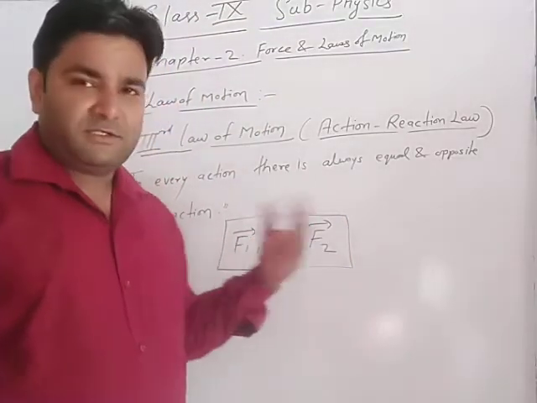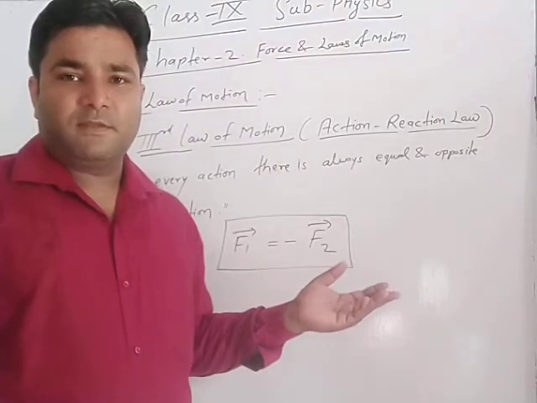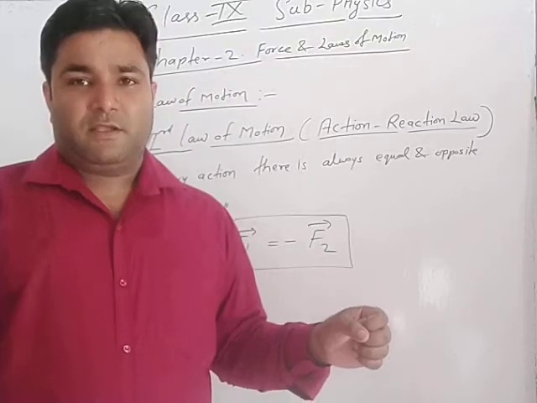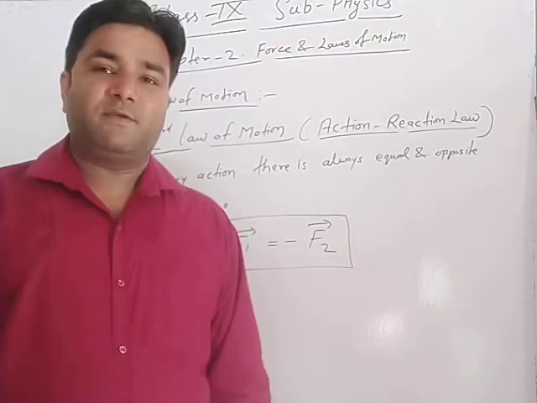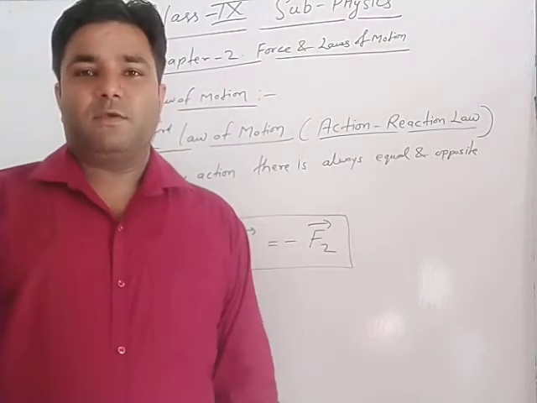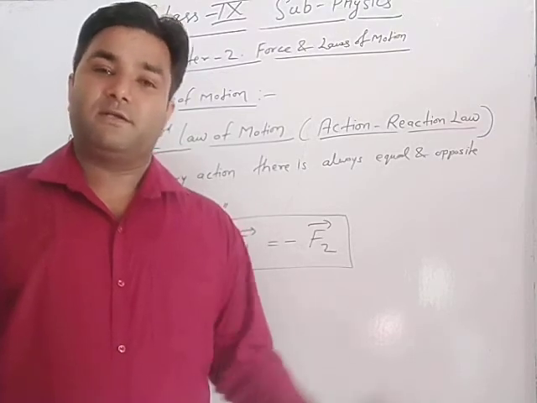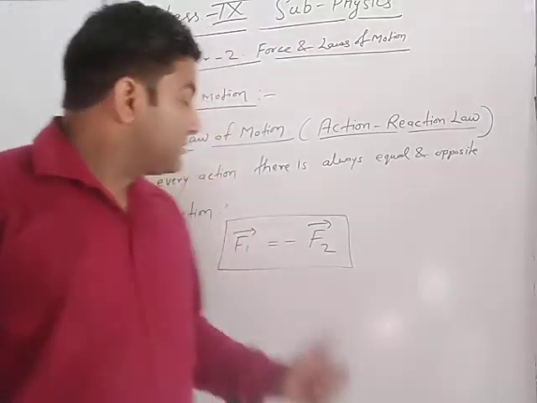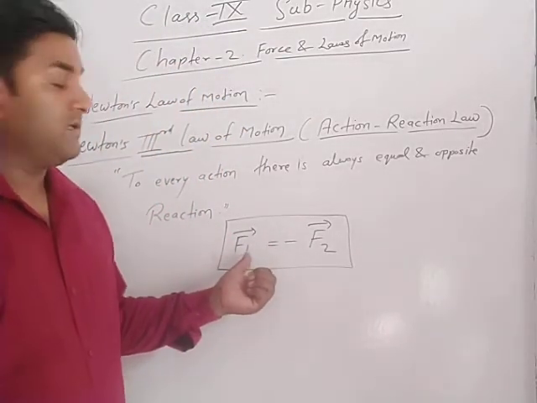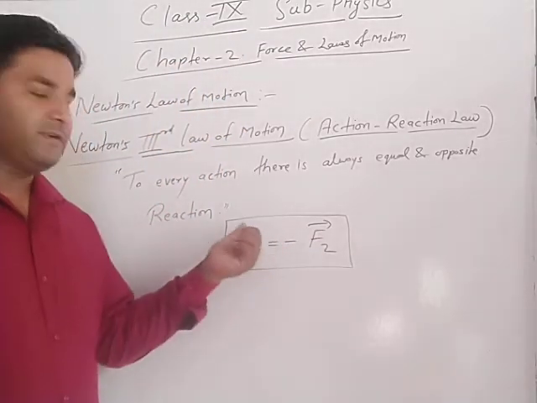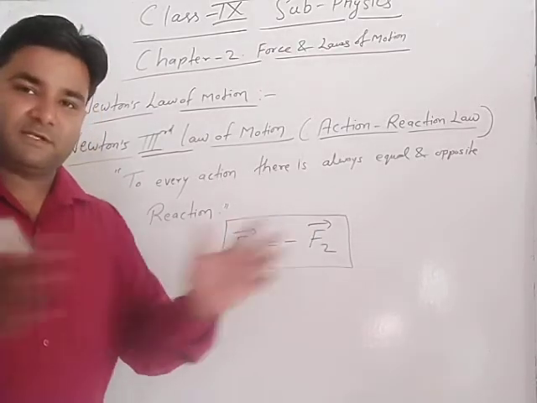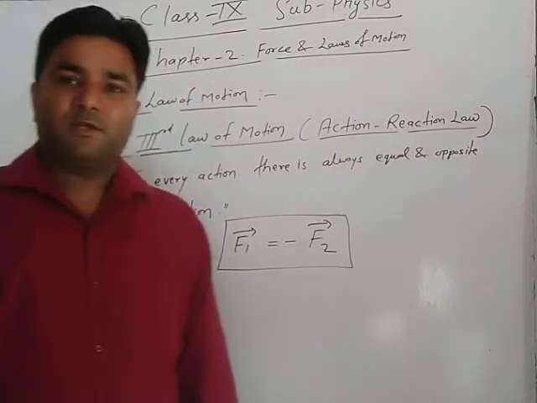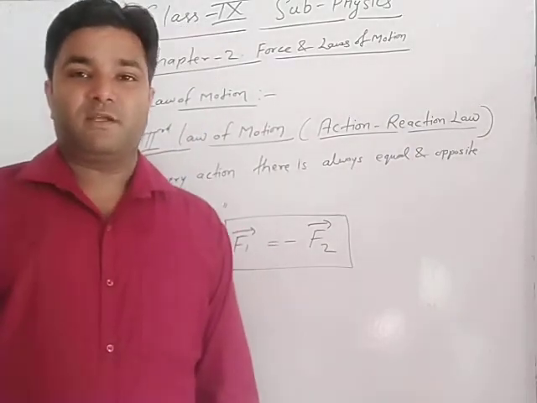And when you apply force on any object, in the case of hitting, you will also observe that the object will strike you in the same way with equal magnitude, but the force will be in reverse direction, that is, in the opposite sense. That's why here F1 vector is equal to minus F2. Force is a vector quantity, and a minus sign means the direction is opposite. So learn these three laws and try to solve the numericals based on this.